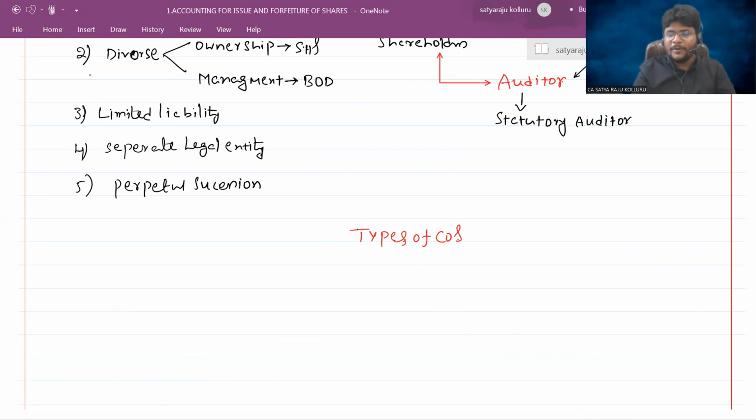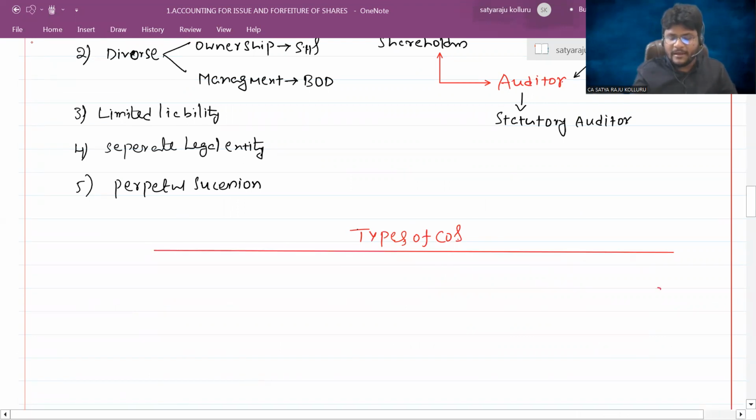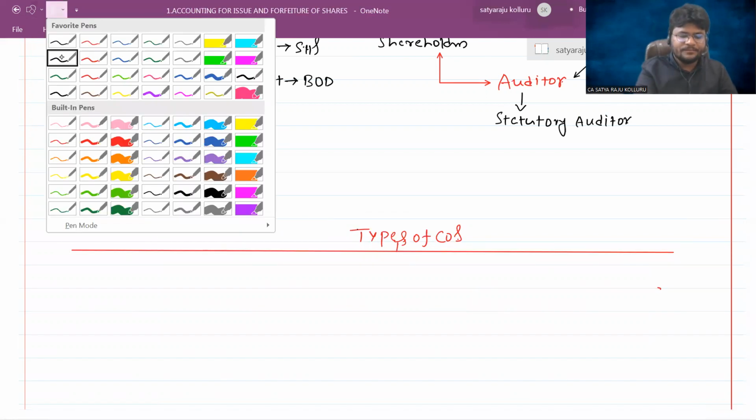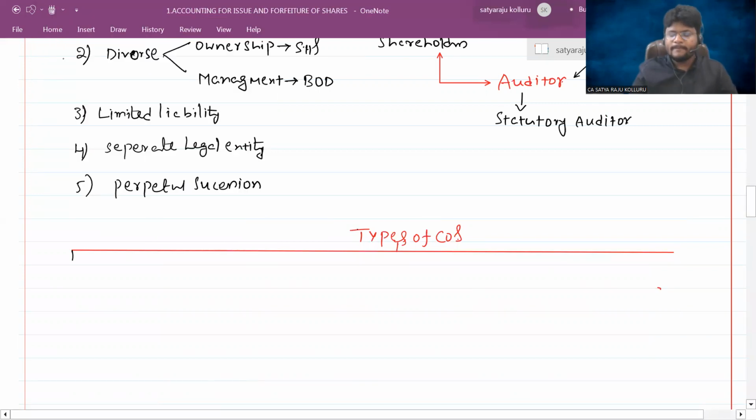Guys, the first class may be a little more theoretical. I know that since it is related to accounting, you are expecting something related to calculations and figures and all other stuff. Give me some time, for each and everything we are going to see. Once you understand the concept behind companies, you will enjoy all my further lectures, guys. So let us see the different types of companies.